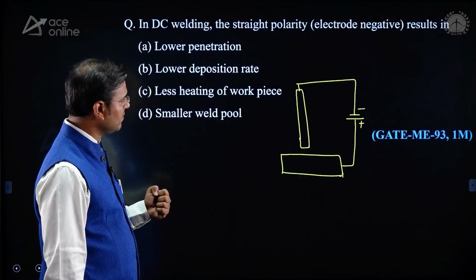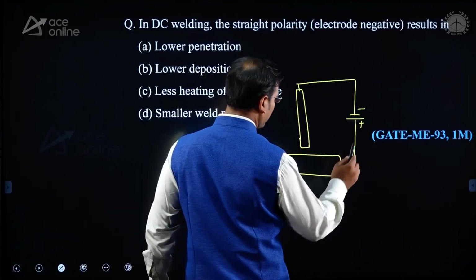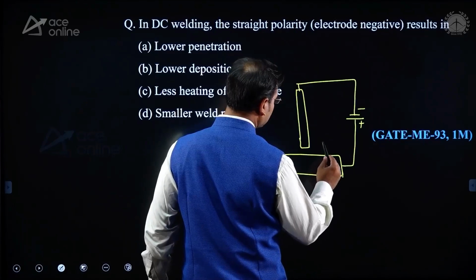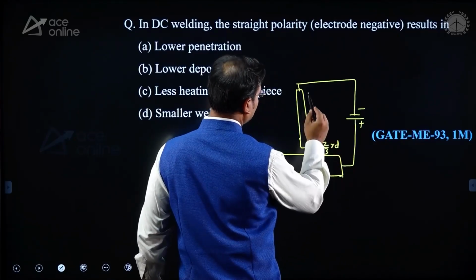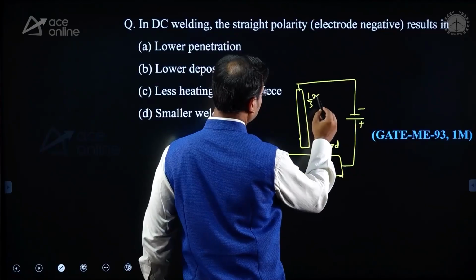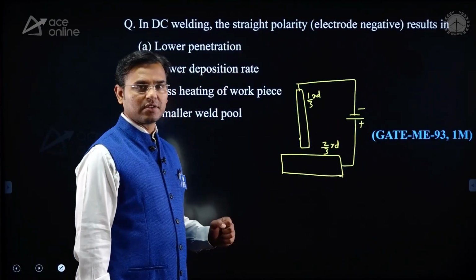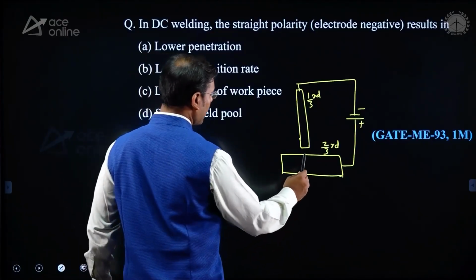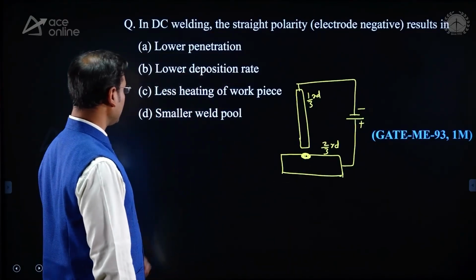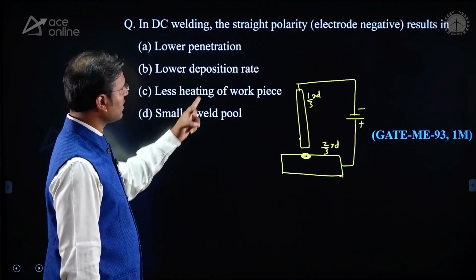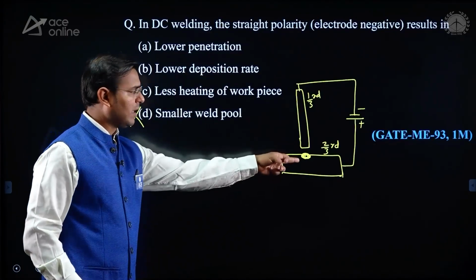Just see that this is direct current straight polarity, and where there is a positive sign, here the heat generated is 2/3, and here only 1/3 of the heat is generated. Here it is 2/3 of the heat generated at the workpiece, so a large pool of molten metal will develop at the workpiece because more heat is generated here. Then you can see the option: straight polarity results in a smaller weld pool. Wrong. A large weld pool will develop here.